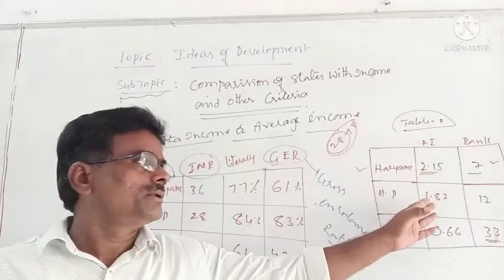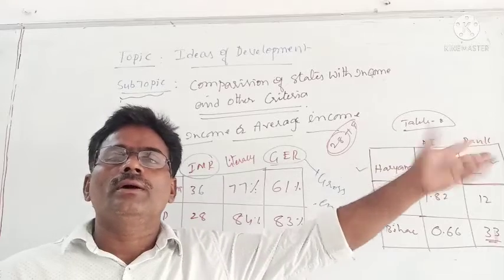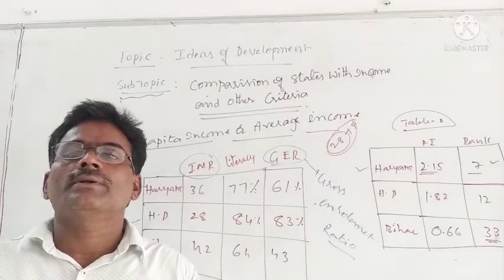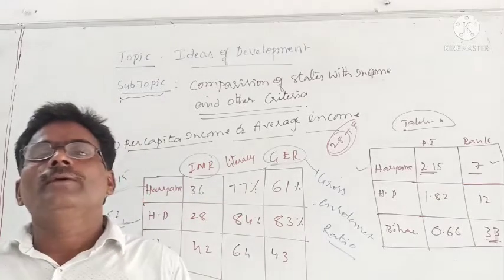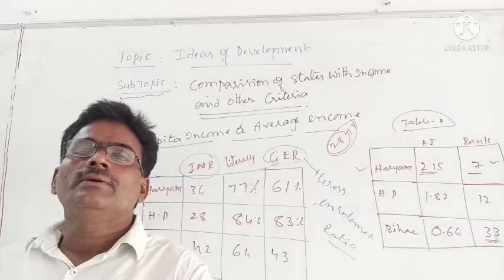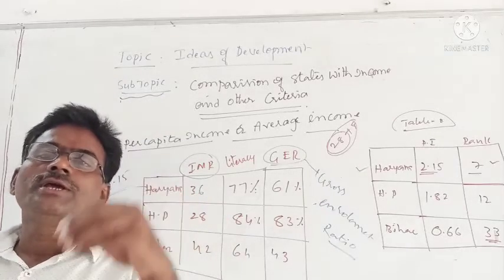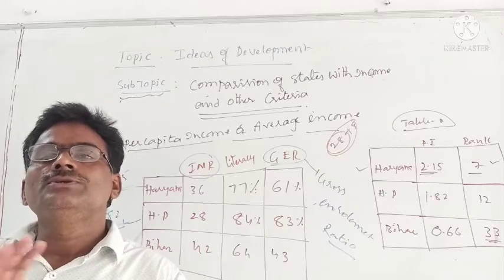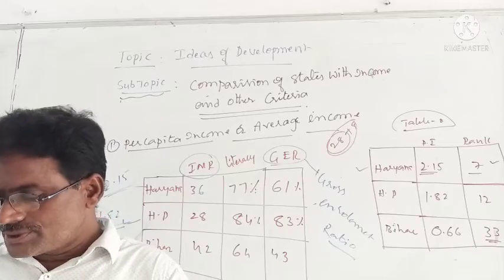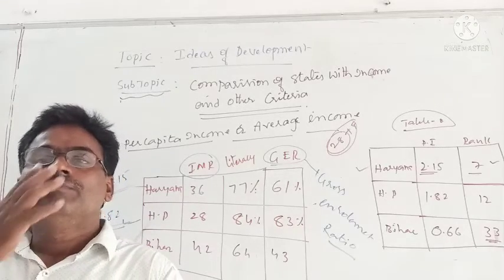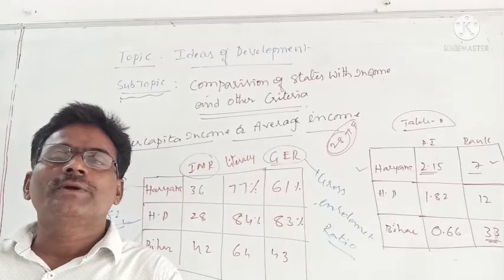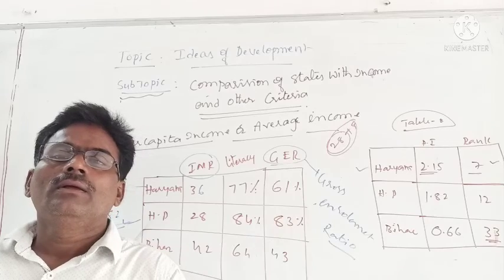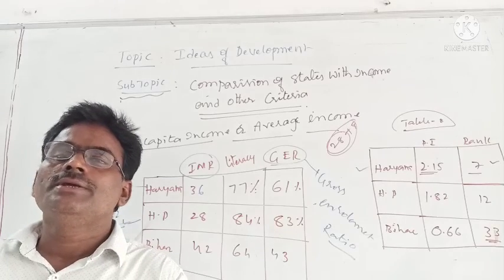That is proved here. Even though income is more in Haryana, things are not better. Here income is less in Himachal Pradesh, but things are better in many areas. That shows the ability, governing capacity, strength and administrative process of the state. So, my dear students, we can conclude that other aspects must be taken into consideration when you are going to give a real developmental picture of a person in any state. Thank you.